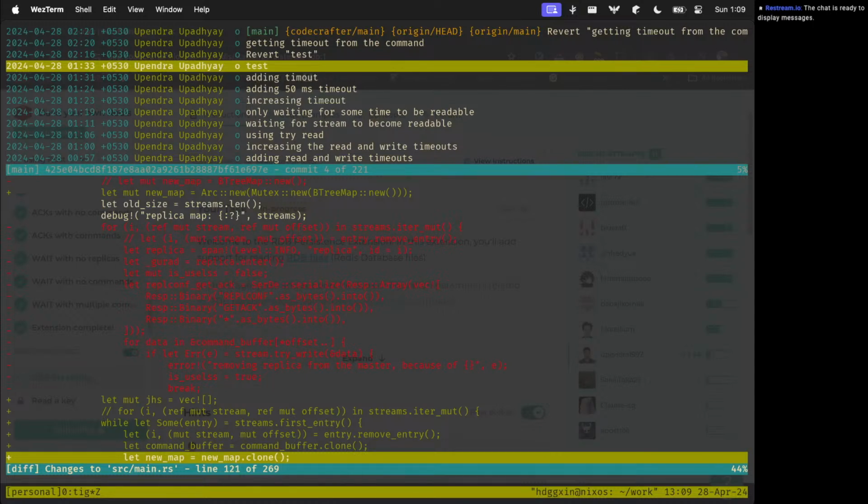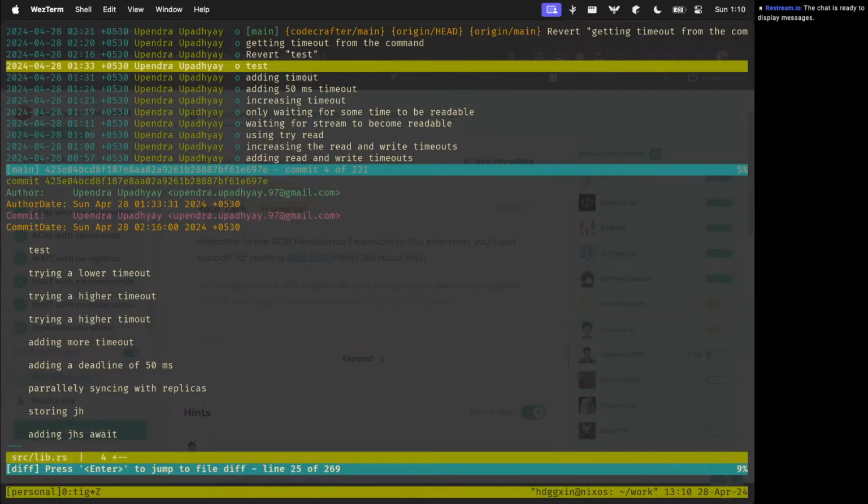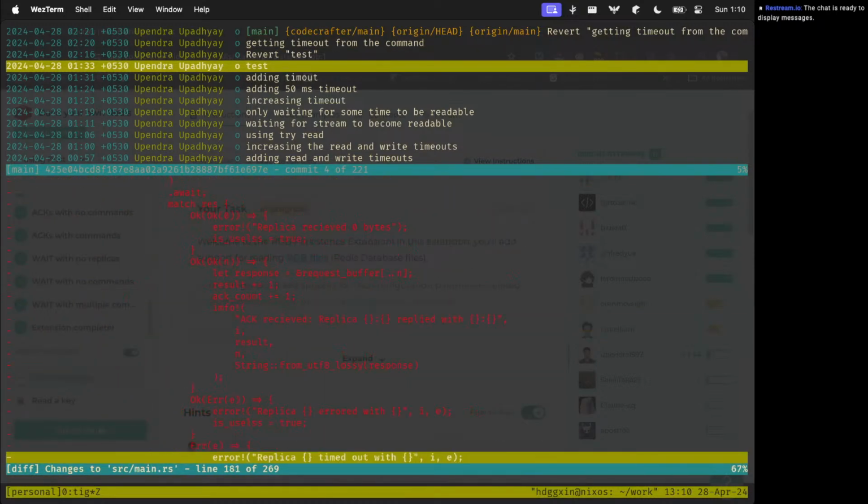So getting the offset and everything should be done within that particular timeout. If the wait is 500, then in 500 ms it should talk with all the other replicas and get the response. We tried that, but there were some issues, so I let it go. In the end we can try this solution and it should work.